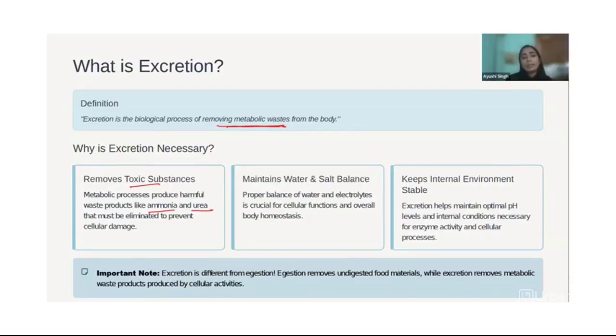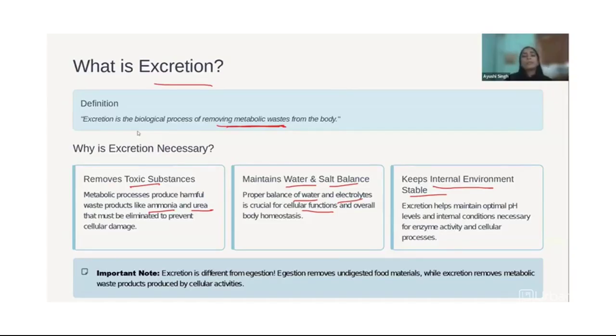Then it also helps in maintaining the water and salt balance. In our body, there is a limited amount of water that we need. We need a lot of water, but still the amount should be appropriate. For anything, you cannot overdose. So to balance the water and the salt which you are taking in, that has to be done through the excretion process. Extra waste will be removed, and it also keeps the internal environment stable. The pH level and the conditions for enzymes are maintained by the excretion process. If it doesn't occur, then there will be a lot of problems.